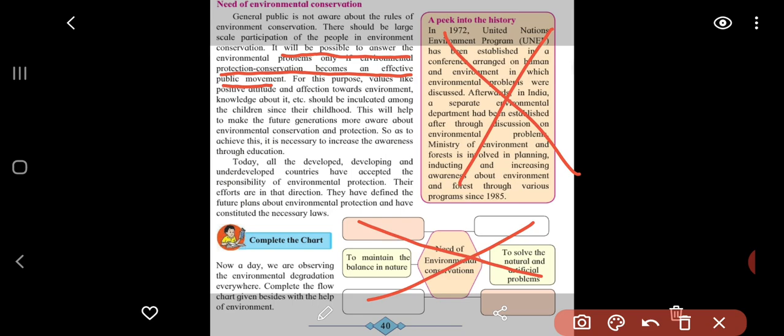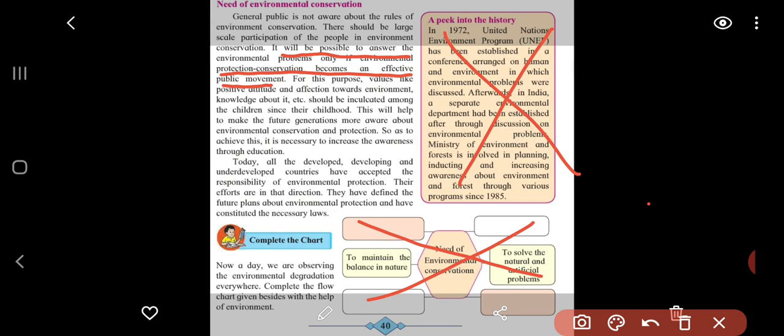If at this stage you understand your role in protecting the environment, then inshallah you will do something good after your school life. Right now as well you can contribute to protecting the environment. This will help make the future generation more aware about environmental conservation and protection.